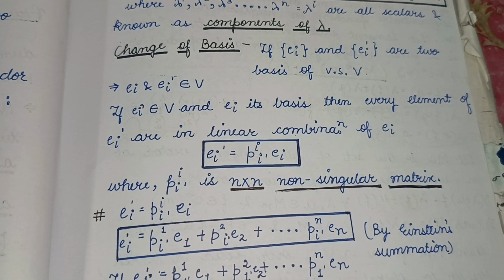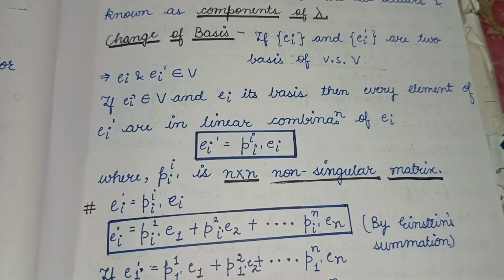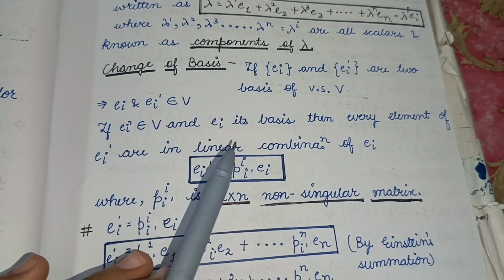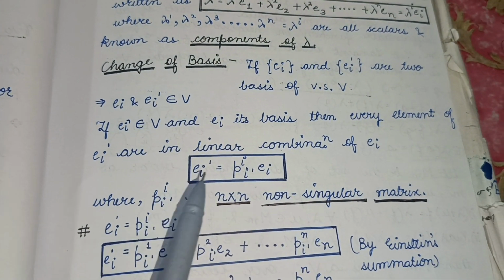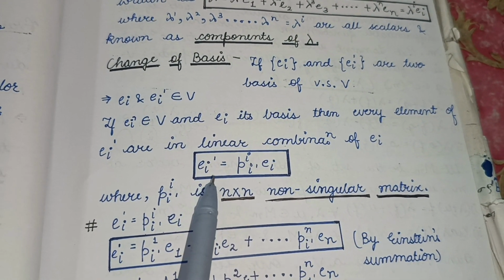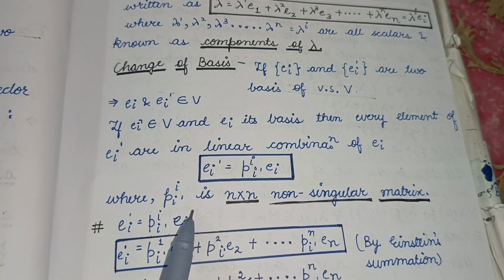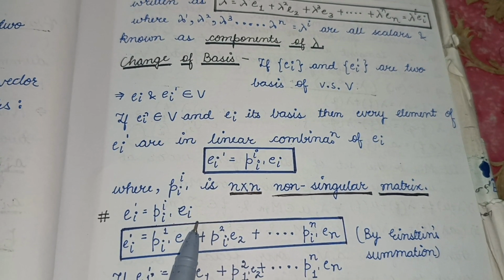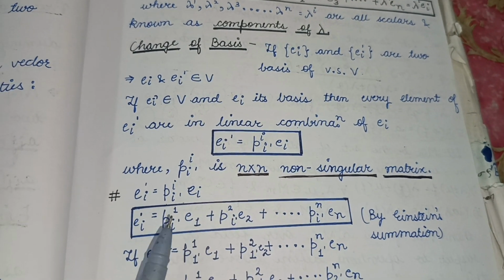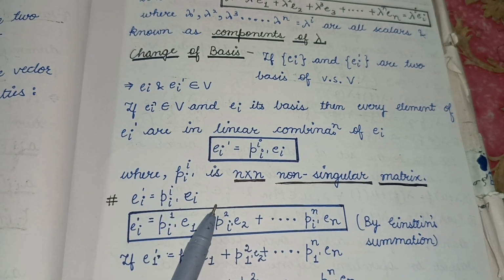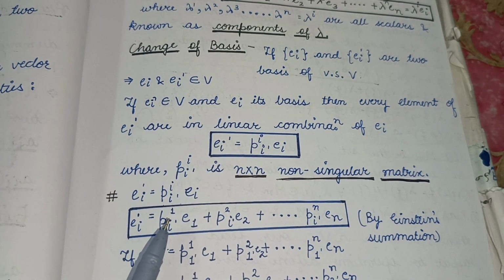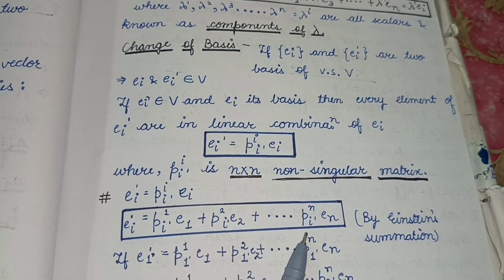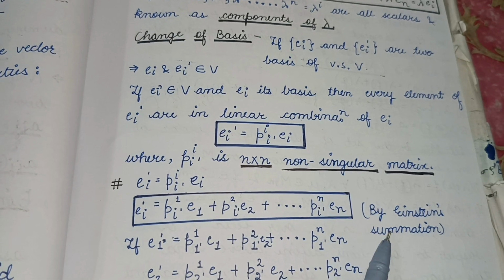If Ei and Ei dash are two bases of vector space V, where Ei and Ei dash belong to V, then if Ei dash belongs to V and Ei is its basis, then every element of Ei dash is a linear combination of Ei. So we can write Ei dash as P_i^i' Ei, where P_i^i' is an n cross n non-singular matrix. And we can write Ei dash equals P_i^i' Ei, same as we have written above. These two i are dummy indices, so we can change the values of these. So Ei dash will be equal to P_1^i' E1 plus P_2^i' E2 plus ... plus P_n^i' En. So this is by the Einstein summation.